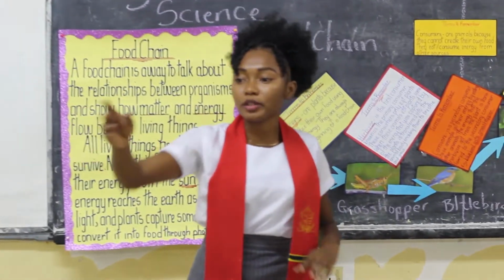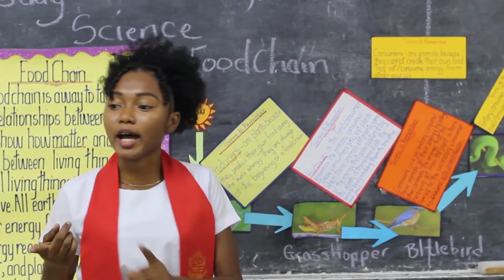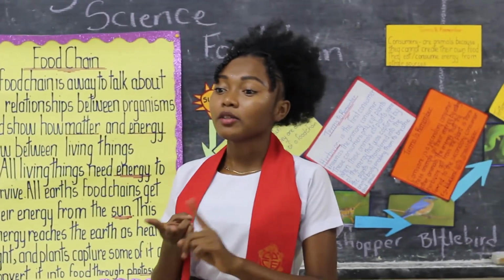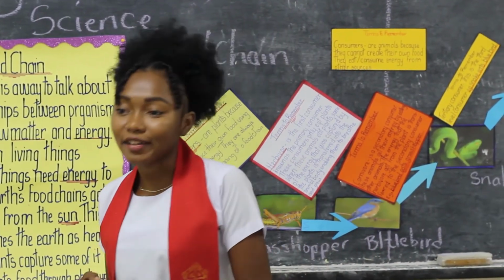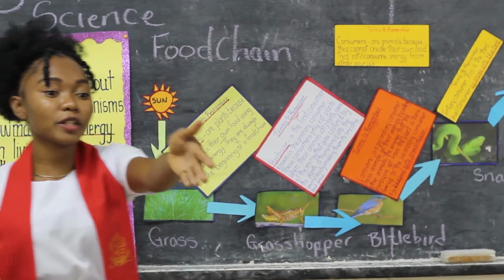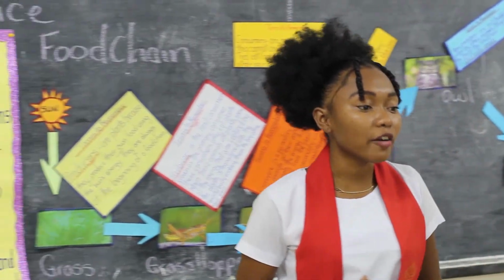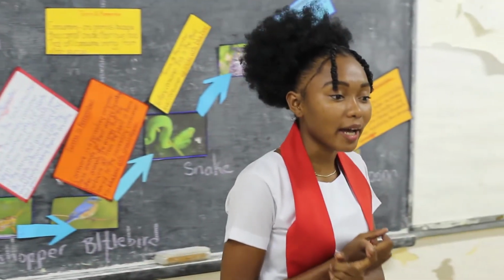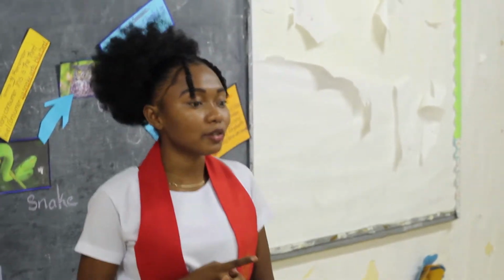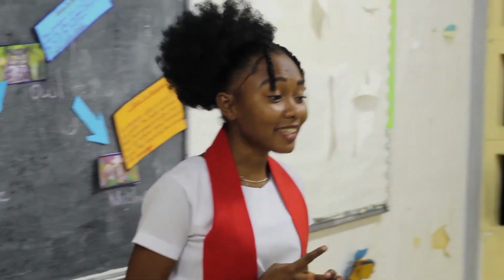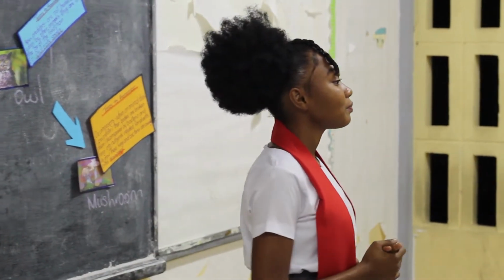Alright, this group of three, what is your food chain? Okay, they're saying they have the grass. What eats the grass? The cow. What eats the cow? A man. Very good. This group of three, sorry, what is your food chain? They have grass. Yes, what ate the grass? A goat, and what ate the goat? A tiger. Very good, very good.